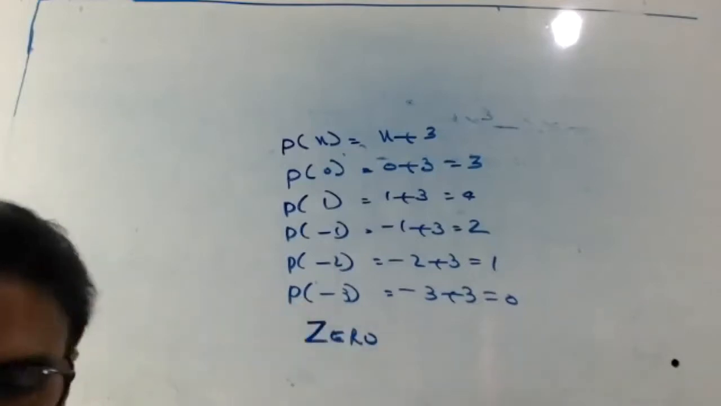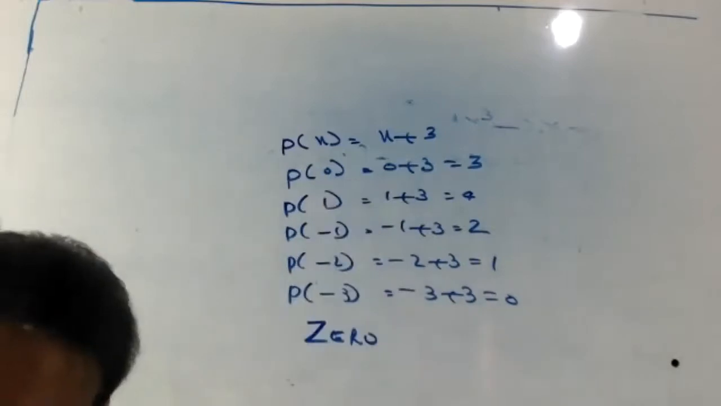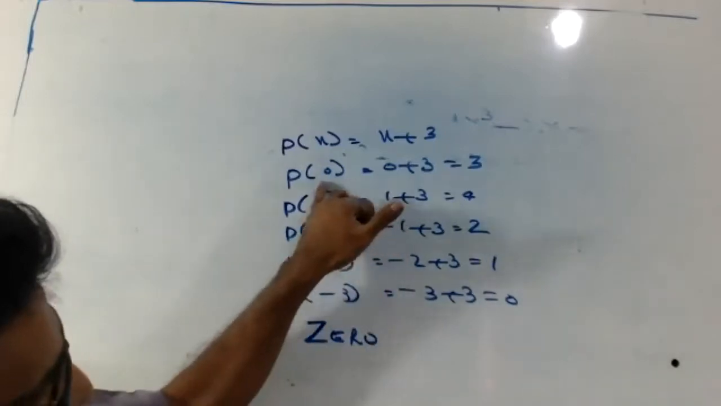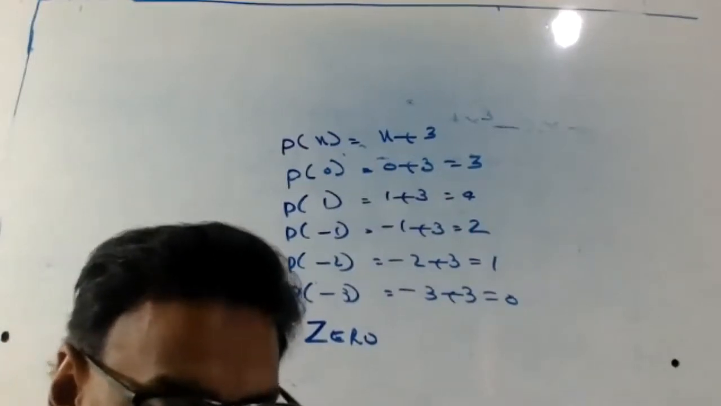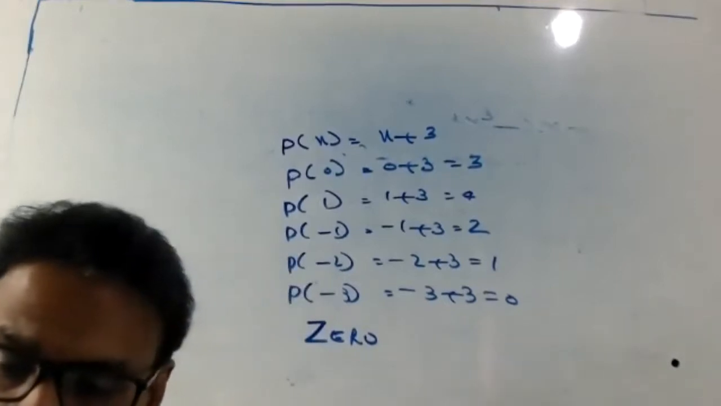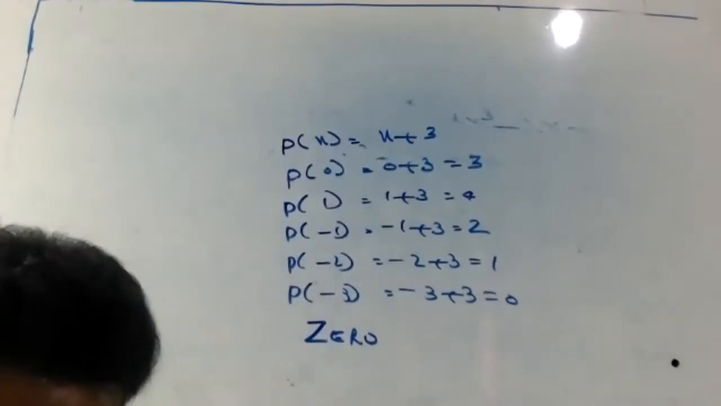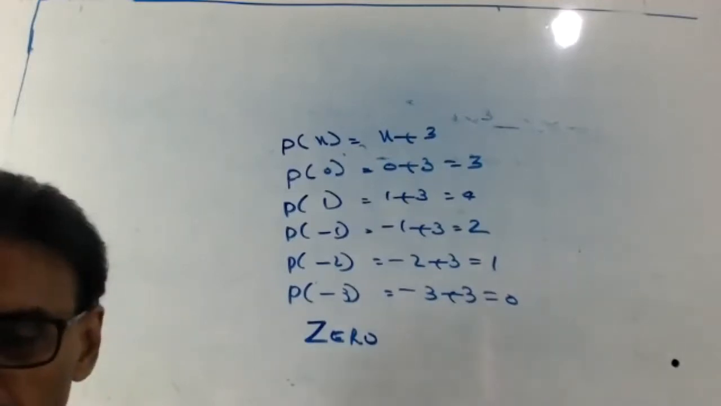Minus 3 is called a zero of this polynomial. Look, zero is zero. When you substitute x equal to 3, that means 0 is not a zero of this polynomial. You understood now? Whichever value you substitute to get 0, that is called a zero of the polynomial.